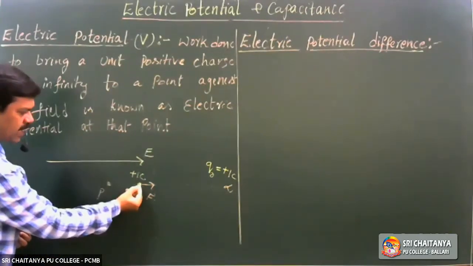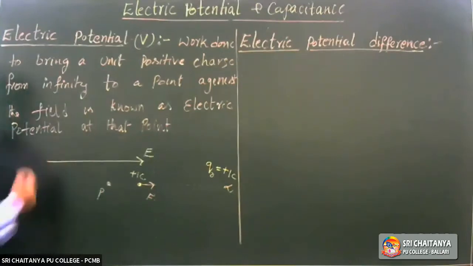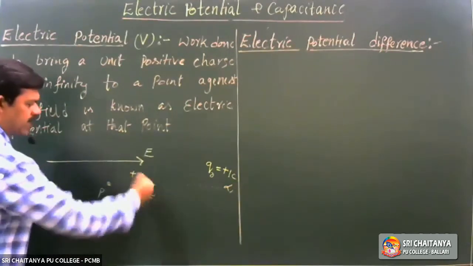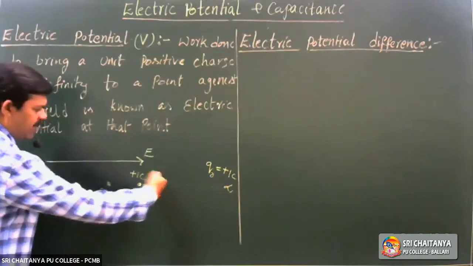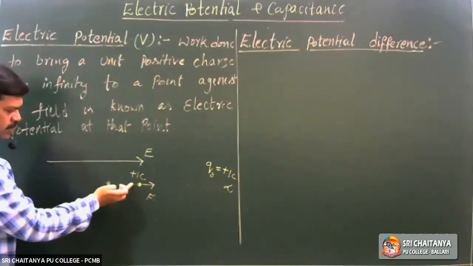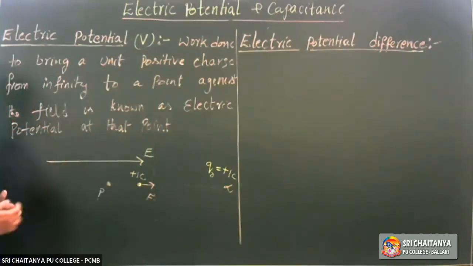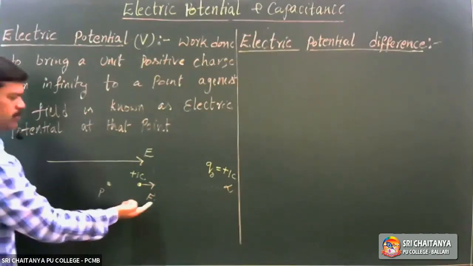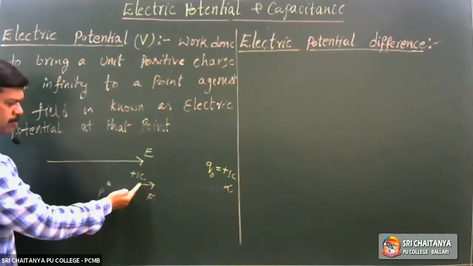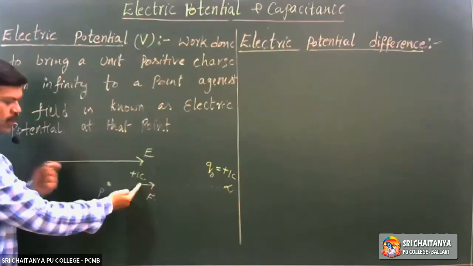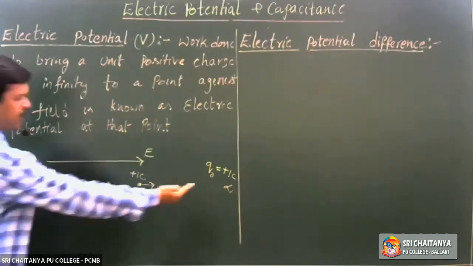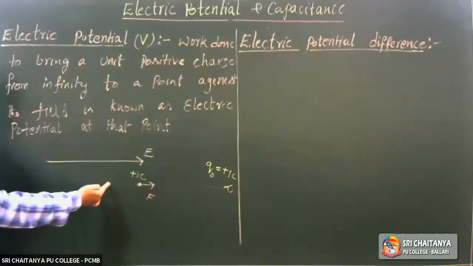To bring this charge to this point P, now we have to apply an external force on that, at least the same amount of force. So by applying the force, we are bringing this plus 1 coulomb of charge, unit positive charge, from infinity to this point.